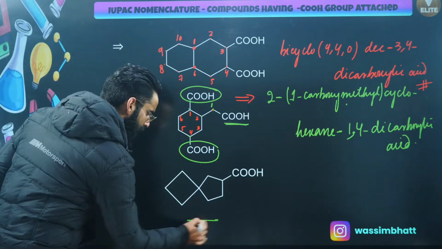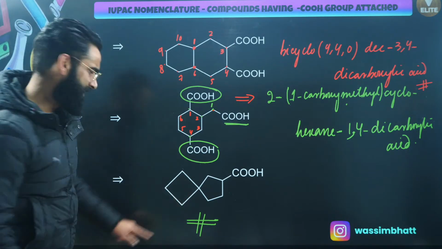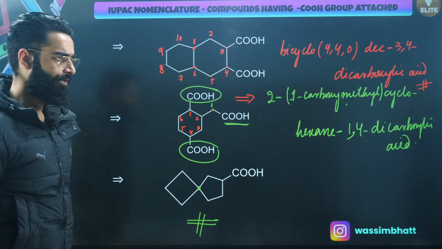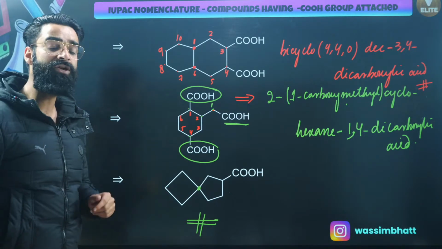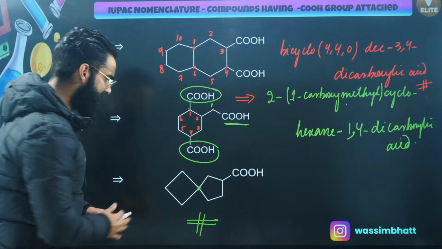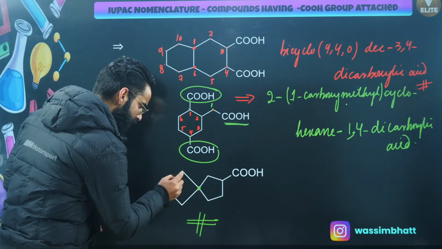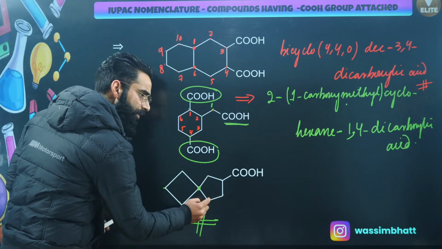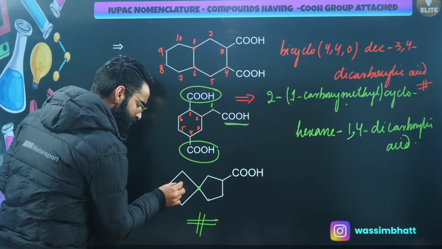Look at this particular compound. Is it a bicyclo or spiro compound? It's spiro basically, because there is 1 carbon atom in common. Perfect. Now people, in spiro compounds, how do we start the numbering, if you remember? There are 2 rings basically. This ring, except this carbon, has 1, 2, 3, and this particular ring has 1, 2, 3, 4. This ring is the bigger sized ring, and this one is the smaller sized ring.